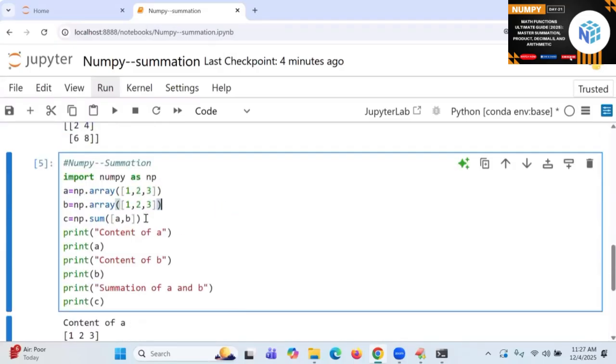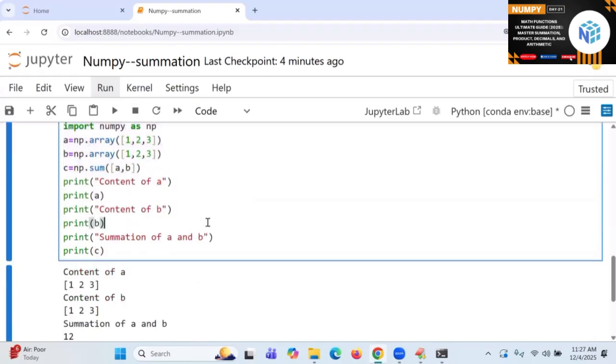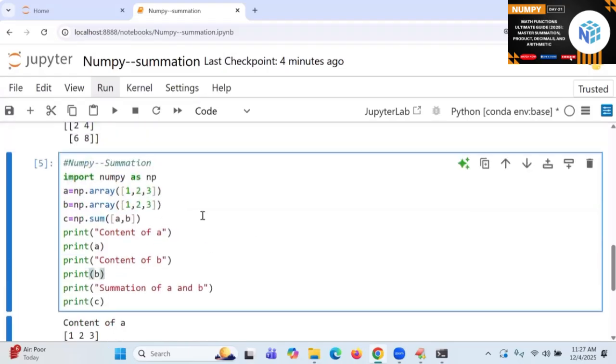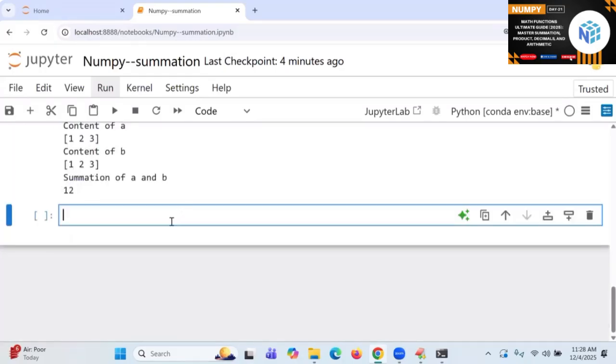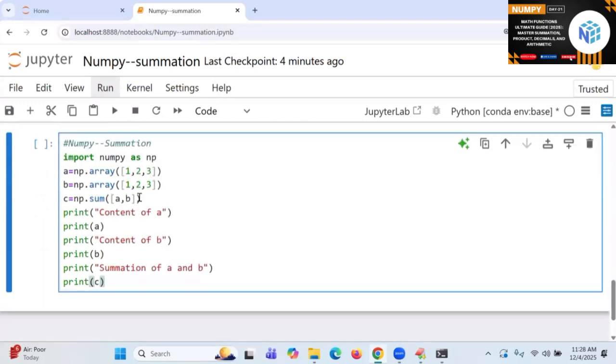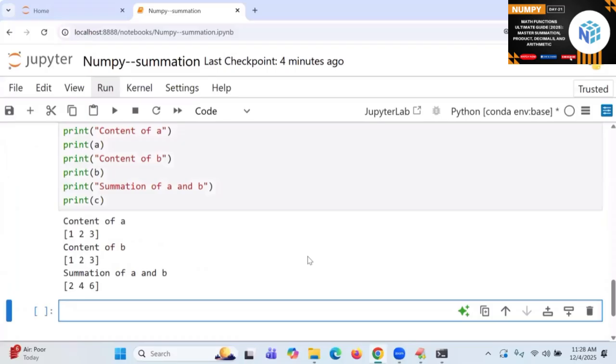Now I will be writing summation of, I wrote it here. And the axis concept is going to come once again here. Follow me. Here I am writing axis is equal to 0. Just try to observe it. What is an axis? 246. What is the 246 answer here?